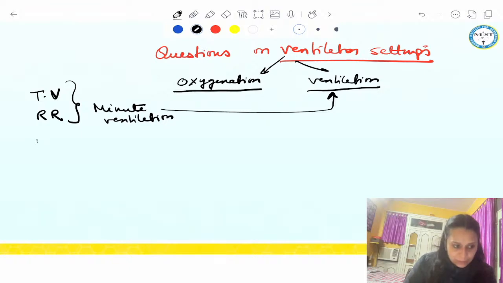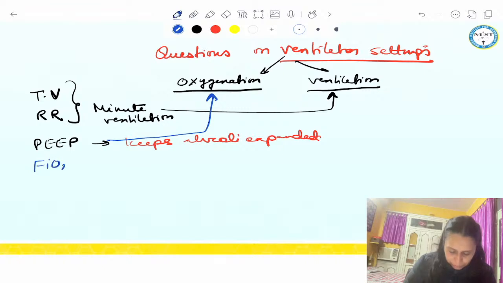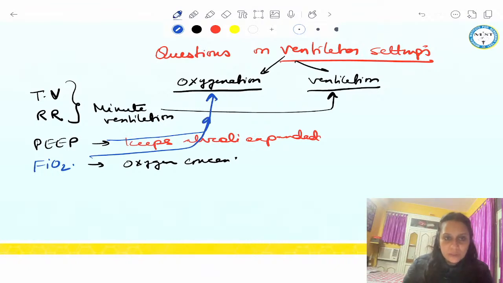Then I have set the PEEP, positive end expiratory pressure, which keeps the alveoli expanded, right? Now, this is responsible for the oxygenation of the patient. And FiO2, the fractional inspiratory oxygen concentration, is also responsible for the oxygenation of the patient. So, these two are responsible for oxygenation. So, we need to focus on these two and these two. Tidal volume and respiratory rate for minute ventilation, and PEEP and FiO2 for oxygenation.